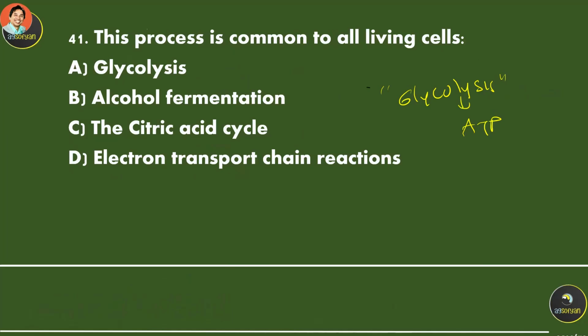But anaerobic bacteria, for example, will only do glycolysis. They will not perform the next three steps or stages of cellular respiration. So glycolysis happens in all organisms or living cells.